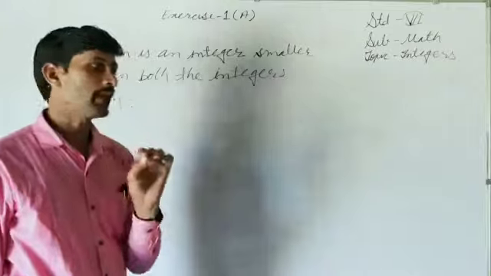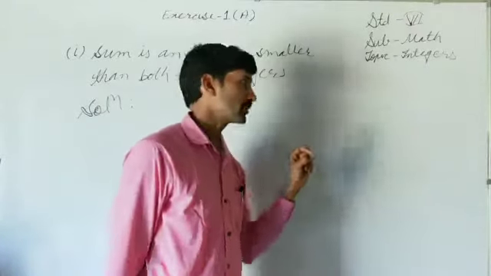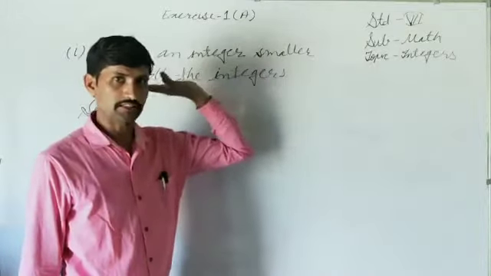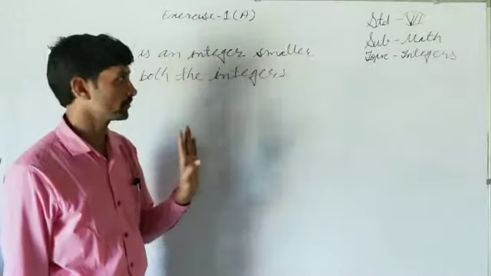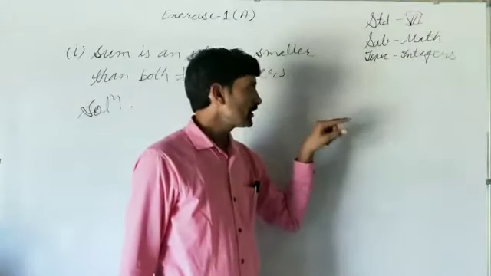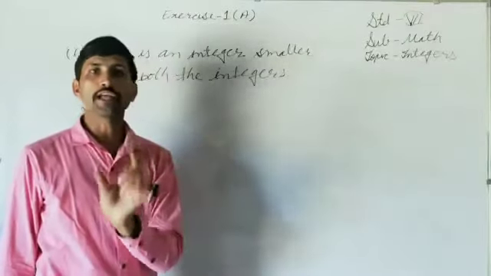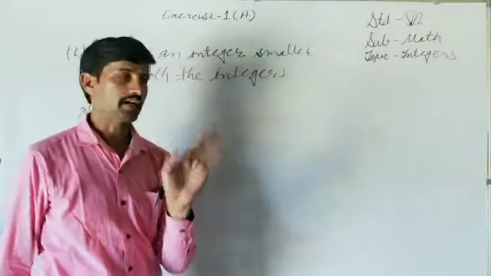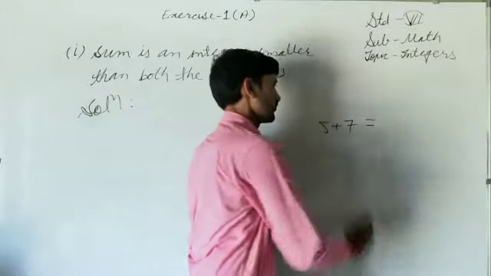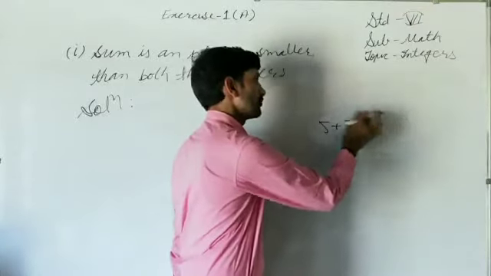For example, 5. We are talking about positive integers, that's why we are talking about natural numbers 1 2 3 4 5 6 and 7 and so on. 0 is not included. So if both the integers you are taking are positive, one is suppose 5 and the other is whatever, say you are adding 7 to 5, then as soon as anything is added to 5, the sum will be more than 5.